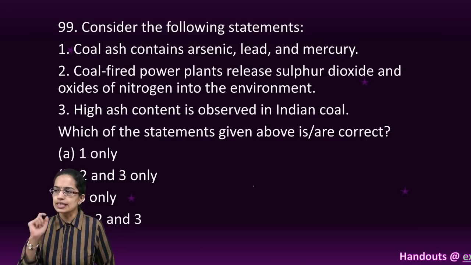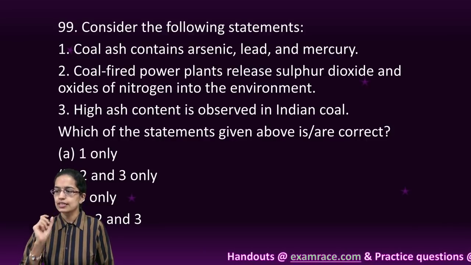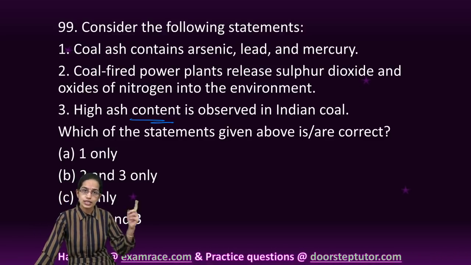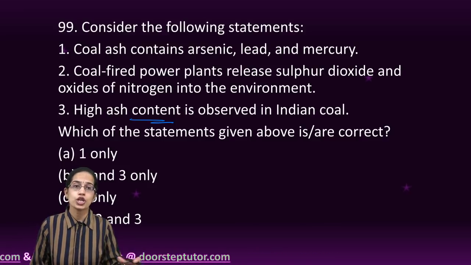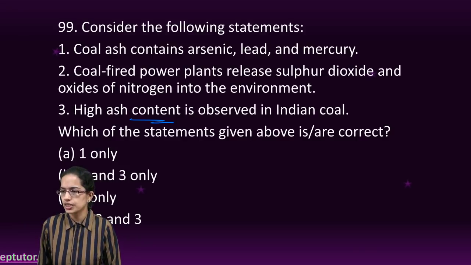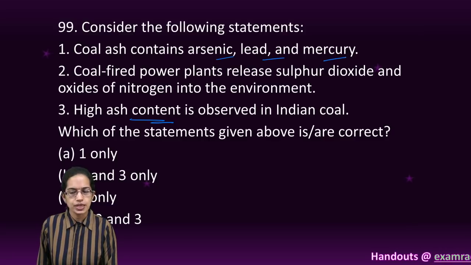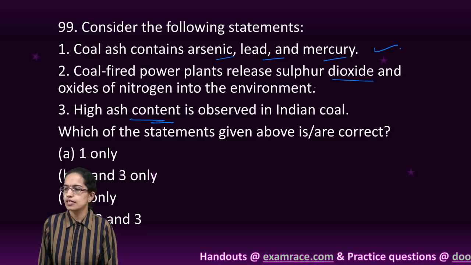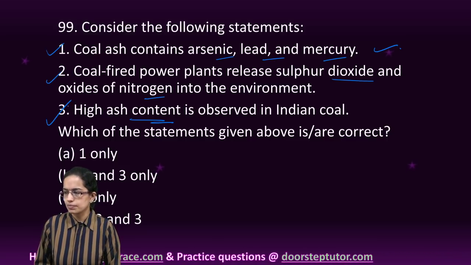The next is, considering coal ash, we have the following statements. In India, the ash content is higher as compared to other nations. The reason being, in our country, we have the drift theory of coal formation, which is responsible for higher ash content. Coal ash also contains arsenic, lead and mercury, and it releases sulfur dioxide and nitrogen oxides into the atmosphere. So all the three statements are correct here.